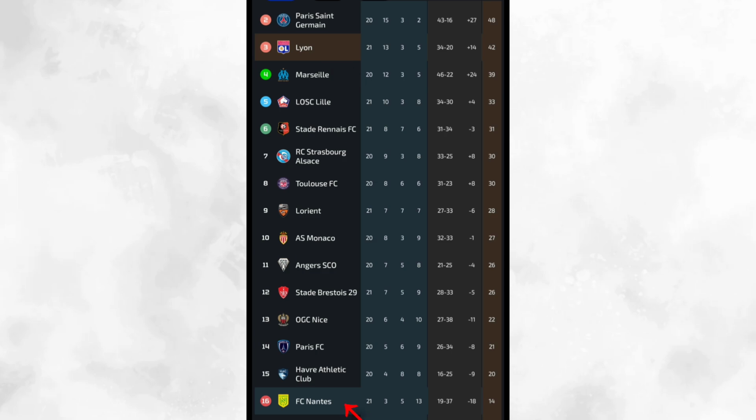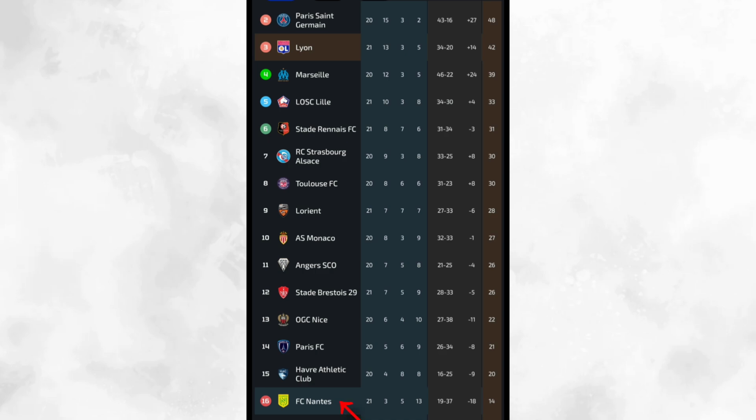So this tells us that Lyon is performing well and there might be a higher probability of Lyon winning the match, and Nantes is really struggling and there might be a higher probability of it losing or drawing, depending on how they perform in that match.